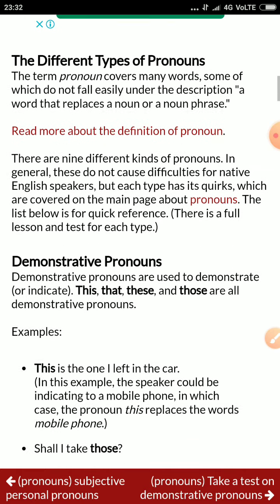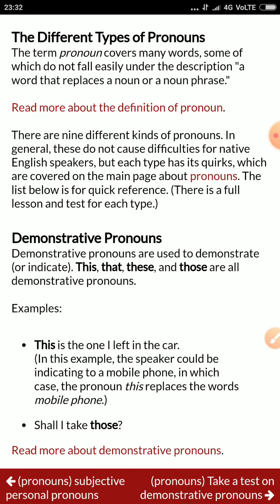Now we are going to move here. Different types of pronoun. The term pronoun covers many words, some of which do not fall easily under the description of a word that replaces a noun or noun phrase, as already mentioned. Now we come to the first kind, called demonstrative pronoun. Demonstrative pronouns are used to demonstrate, that means to indicate, like this, that, these, and those are demonstrative pronouns.